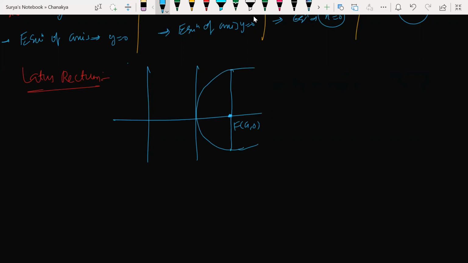Let's say this point is A here and this point is B here. ठीक है बेटा? Length of AB is what here? Length of AB is FA plus FB. इसी को बोलता है length of latus rectum. We have to find out what exactly the length of this latus rectum is. That is what we are going to derive.